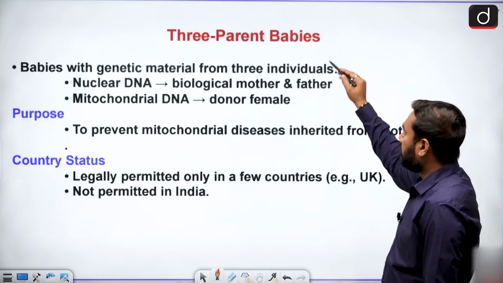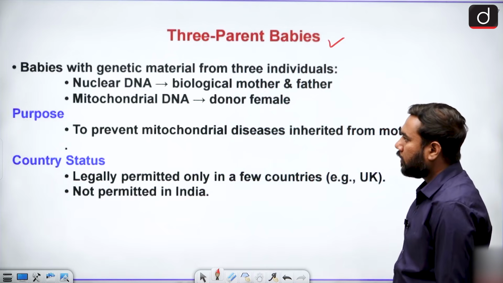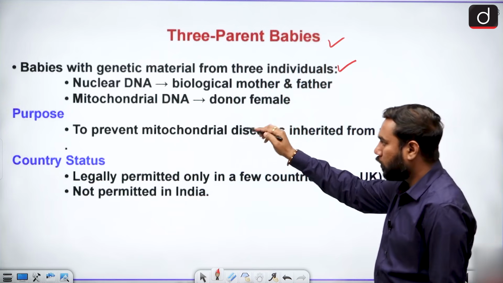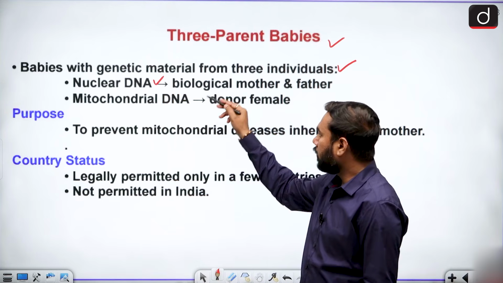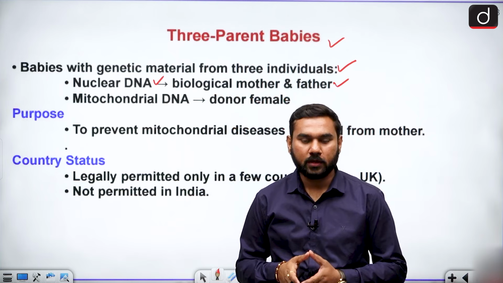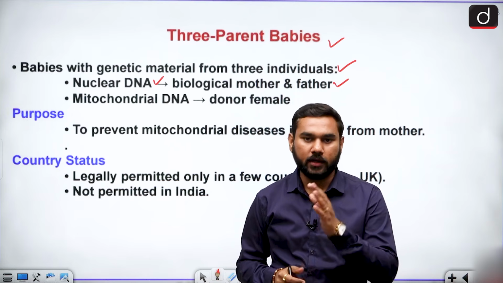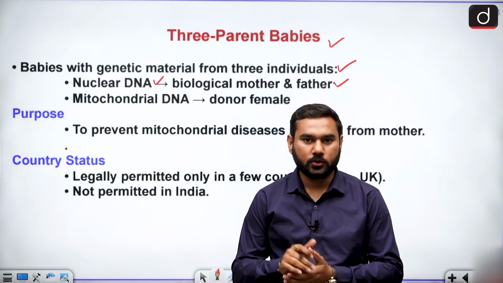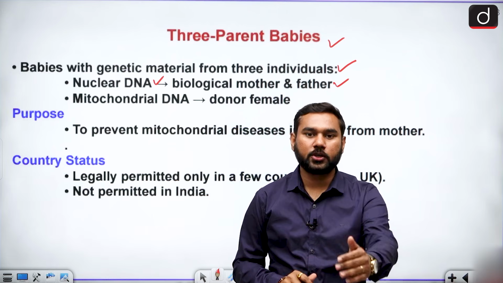Now, this is a very interesting topic called the 3-parent baby. Yes, that can be possible. This is a baby with genetic material from 3 individuals. Nuclear DNA means main DNA. How are the body characteristics made? By nuclear DNA, from the biological mother and father. So there is some couple where the mother cannot produce a healthy baby, or maybe there is an issue with the mother's mitochondrial DNA. Like, maybe a mother has a genetic defect, but she is only the carrier of a genetic disease. So she is not affected by the disease, but the upcoming generation can be affected.